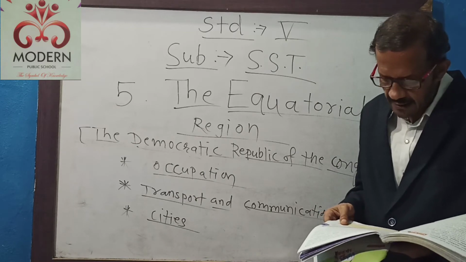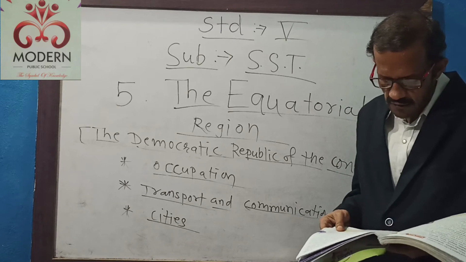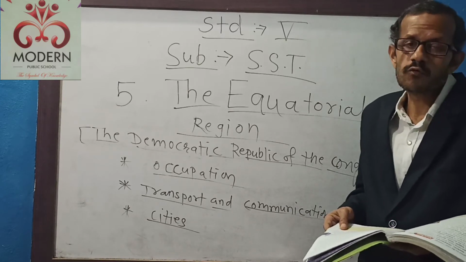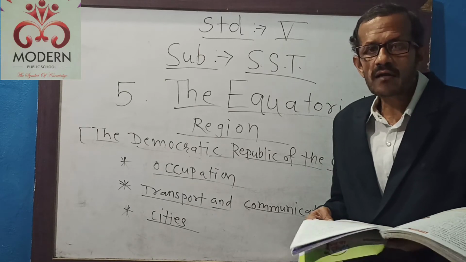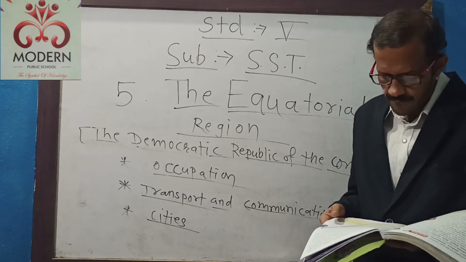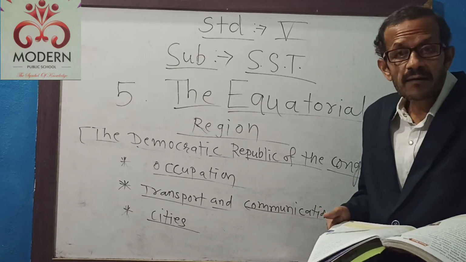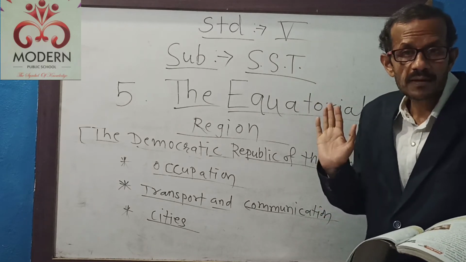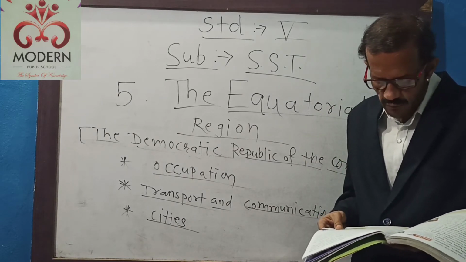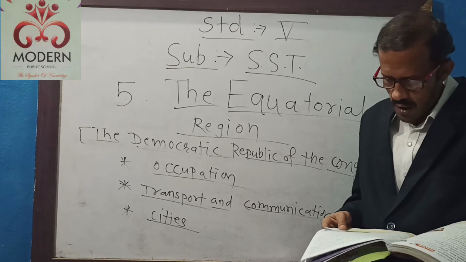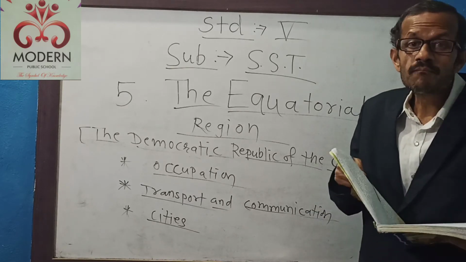Mining centers are connected by railways and roads. The most important means of transport here is water transport. Means like water transport, other transport are also very important, but the other transport like roads and railways have not developed in this country. The only important means of transport here is water transport. Also air transport is becoming popular here.